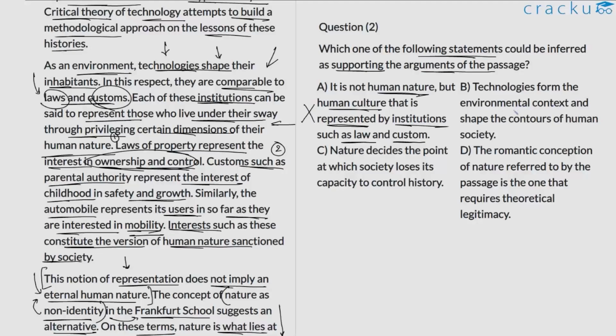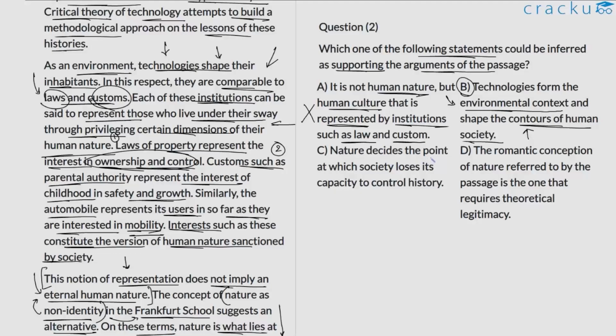B, technologies form the environmental context and shape the contours of human society. Now, if true, this is definitely going to support the claims that the author has made because it aligns with it. The author has already highlighted technology as an environment, and then he talks about how technology should be assessed in the context of human history and human society. So shaping the contours of human society is again a valid point, because now we are viewing technology as an environment. So if true, this will definitely support what is being discussed in the passage. We'll put option B on hold.